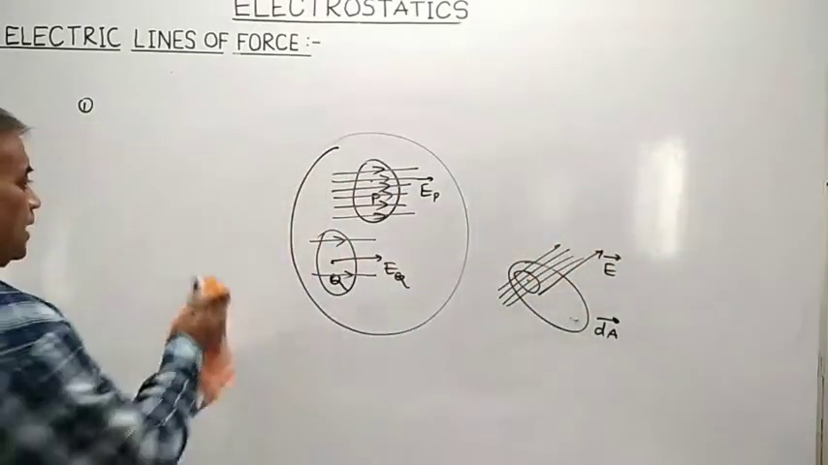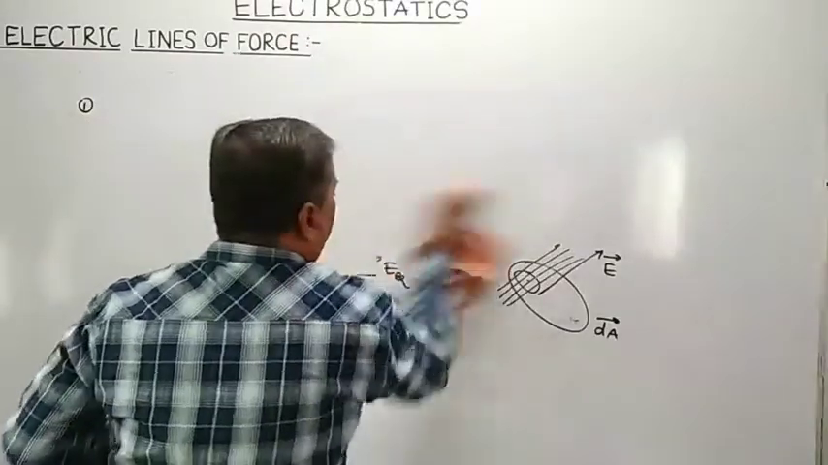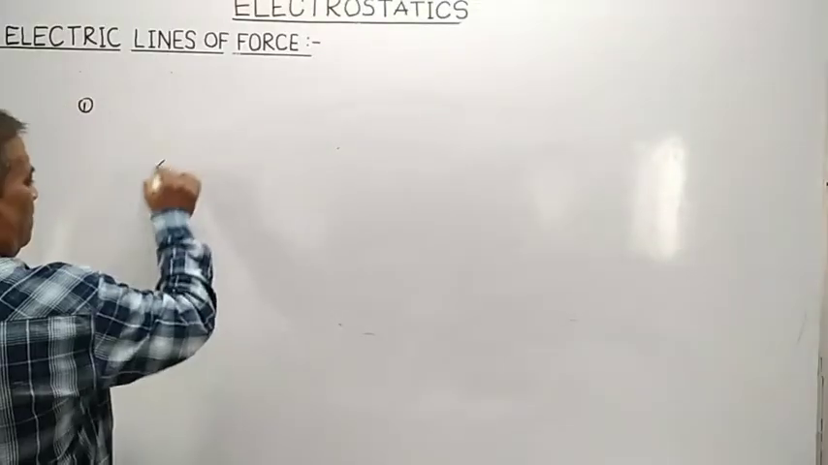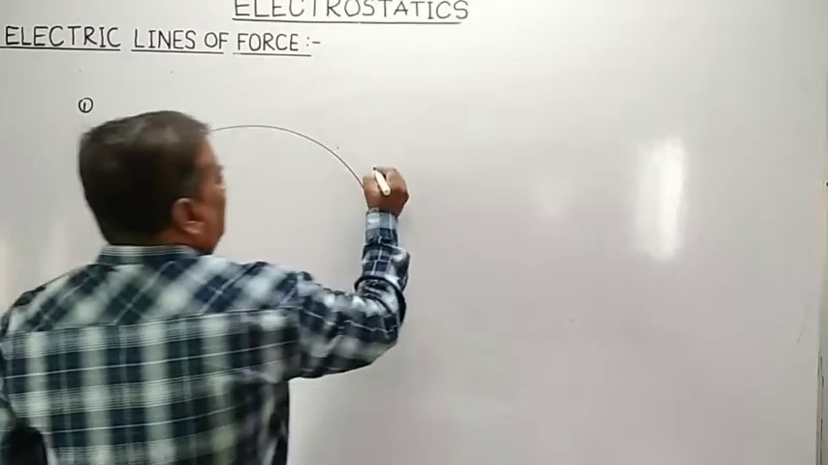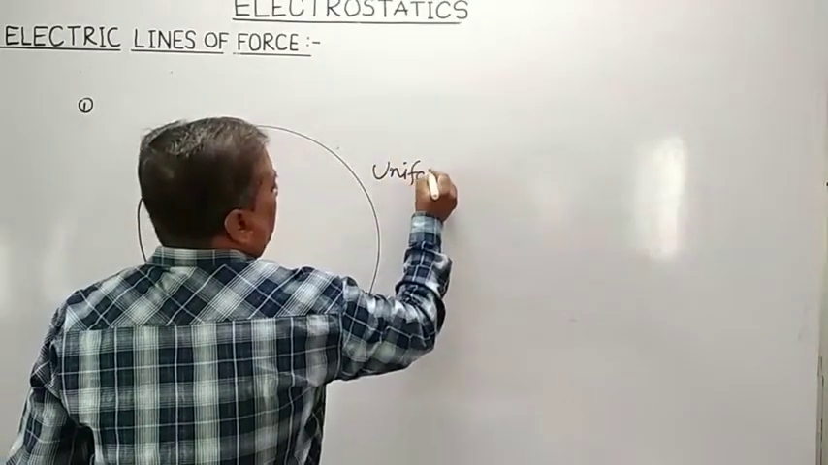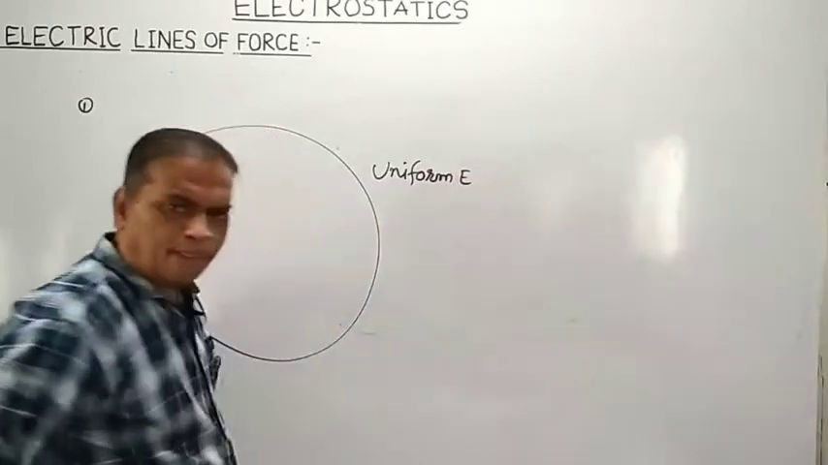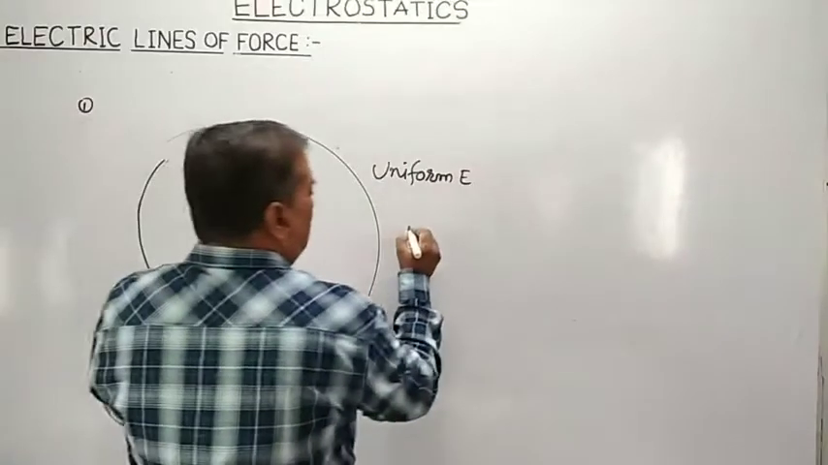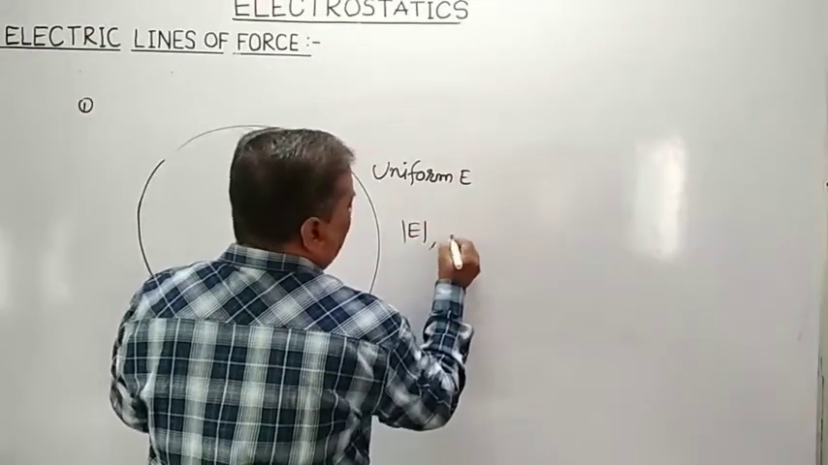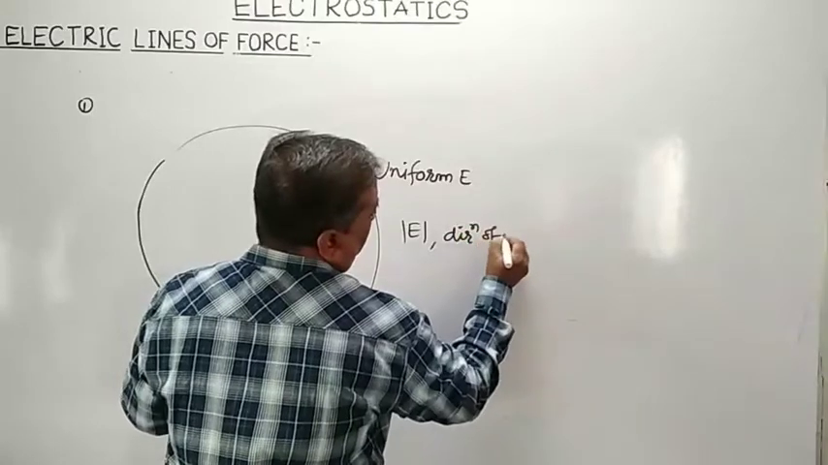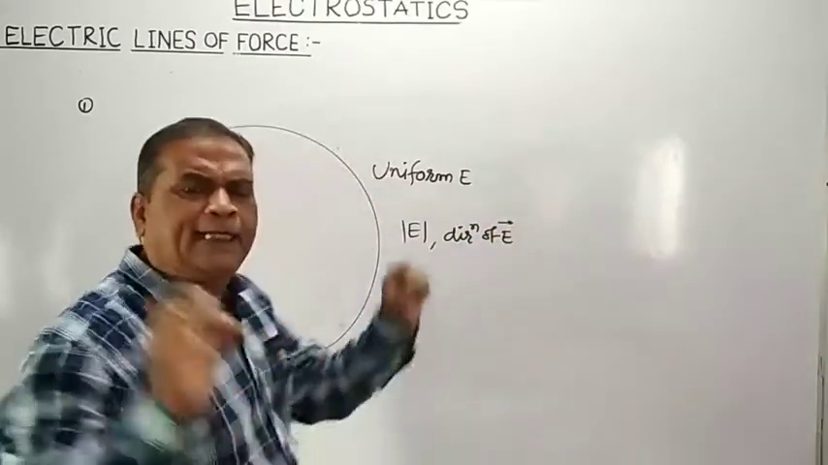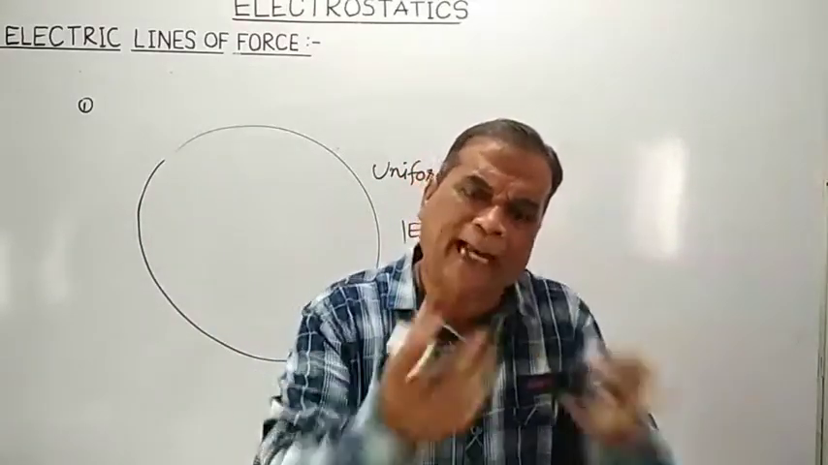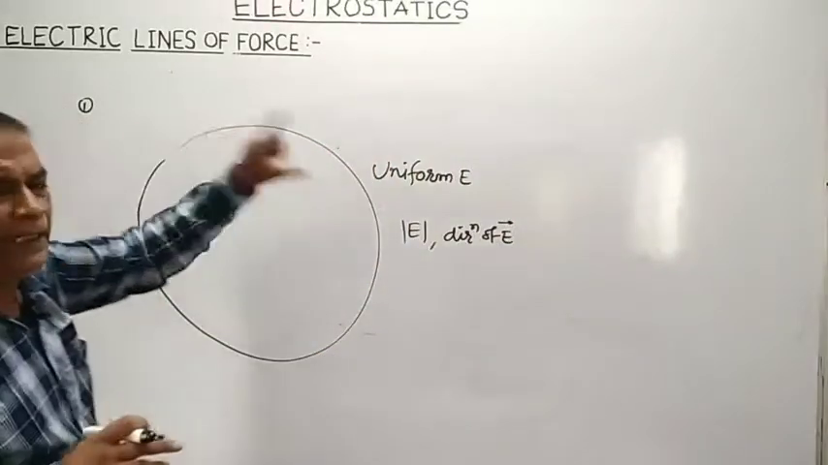Now, in case of non-uniform electric field, we had seen that charge is moving randomly from one point to another point. Now let us consider that we are having the presence of uniform electric field. What do you mean by a uniform electric field? If the magnitude as well as the direction of electric field intensity at every point is same, then that electric field is called uniform electric field.